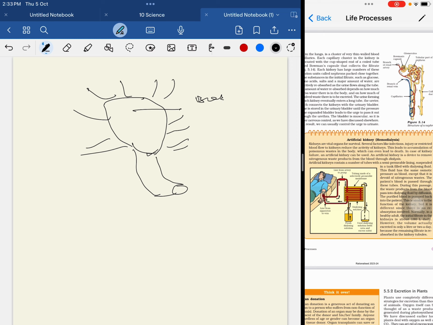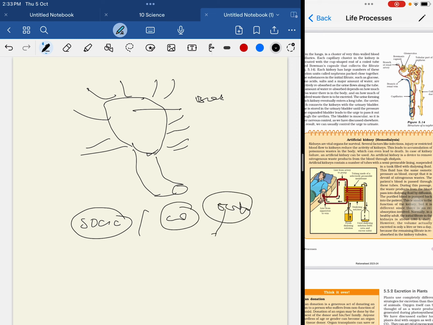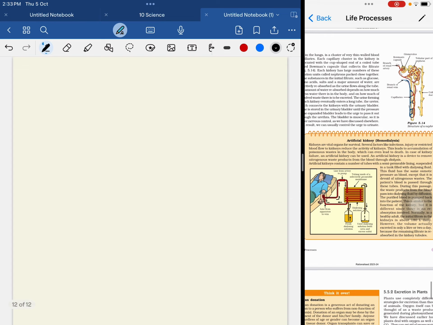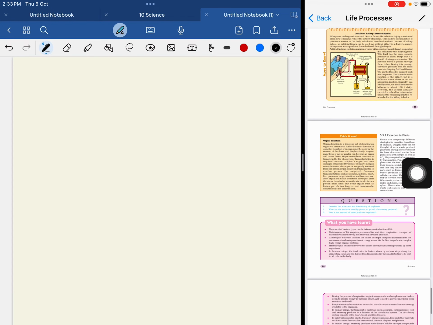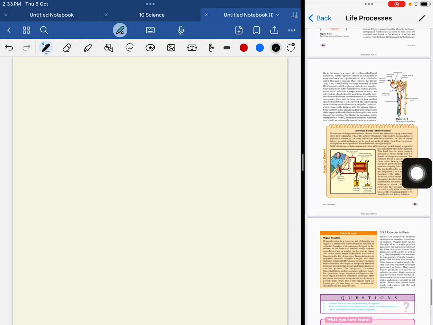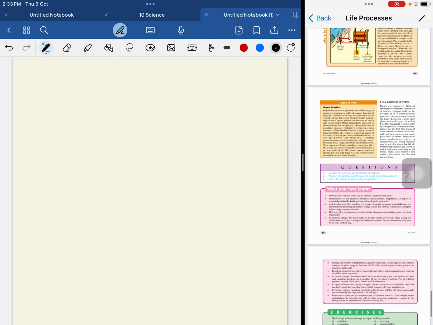That's why whenever we are in social places like cinema halls, classrooms, temples, it is under the tight inhibitory control of the brain. So we don't void urine in social places like that. Whenever the bladder is full, we have an urge to pass the urine, or else the urine stored in the bladder may burst it, or we may get urine infections also. And this is the second process. I have told you all about the bladder and these activities. From there we will go to excretion in plants.